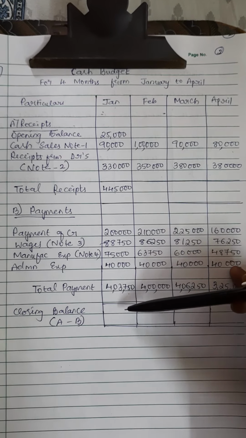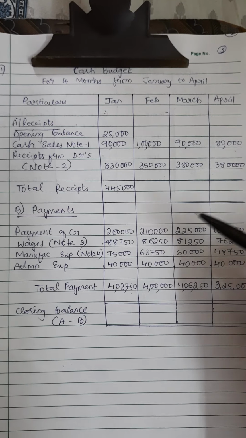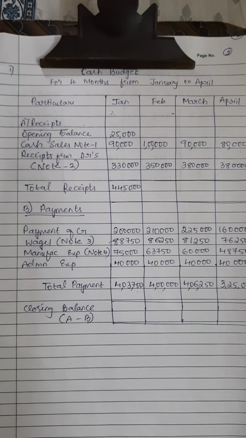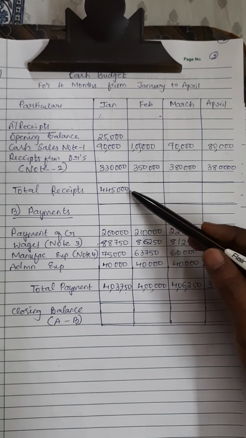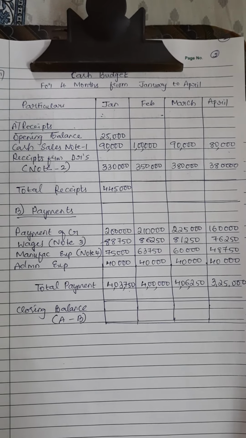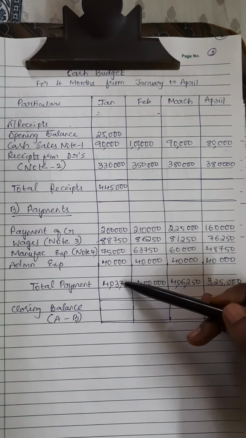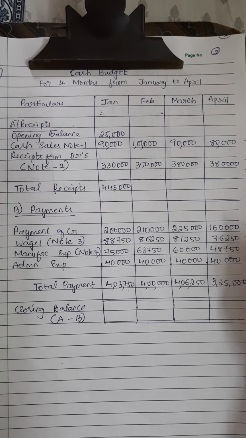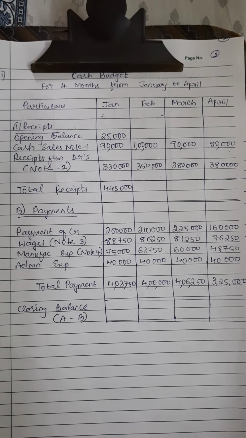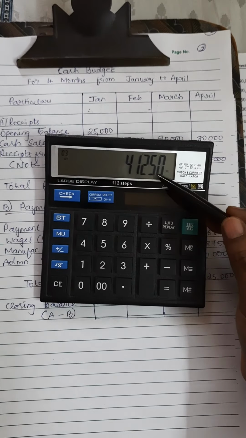Now let us find out the closing balance. In order to identify the closing balance, we have to reduce 4,45,000 minus this total payment, which is 4,03,750. You will get 41,250.